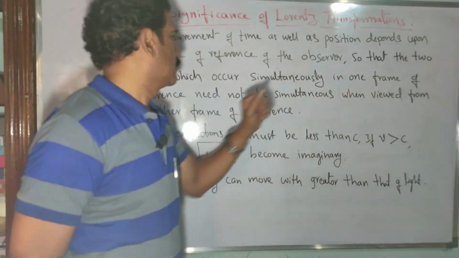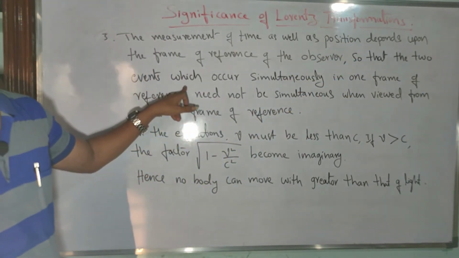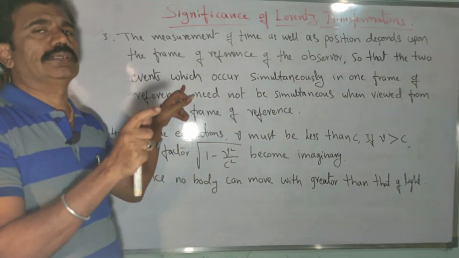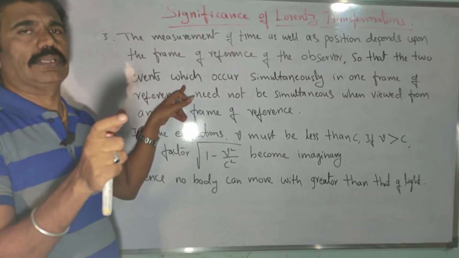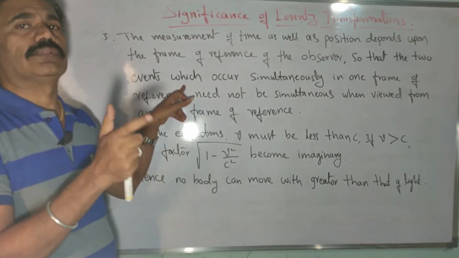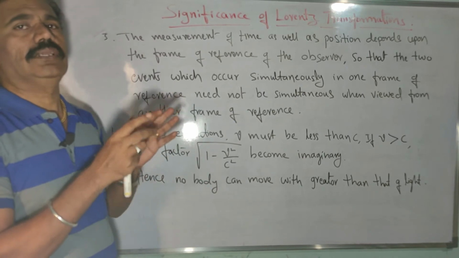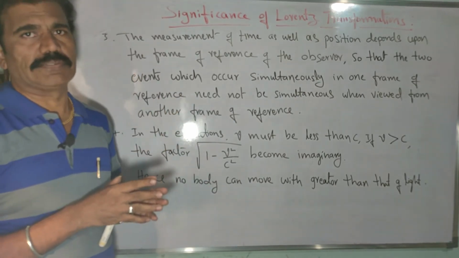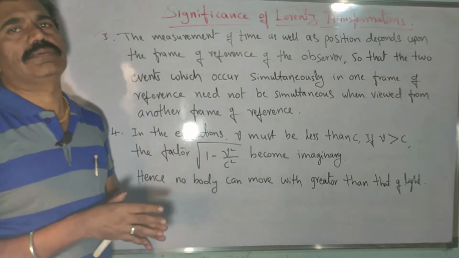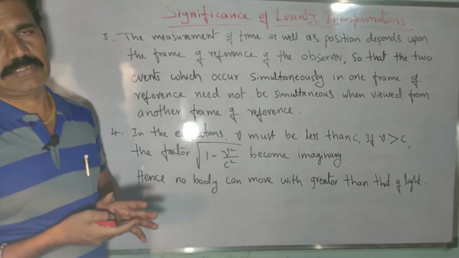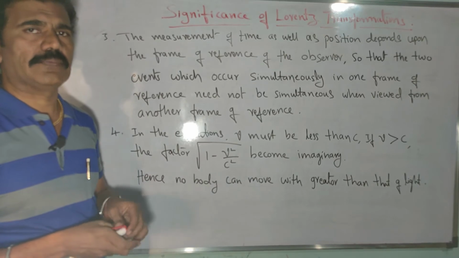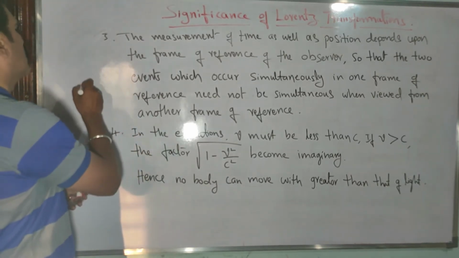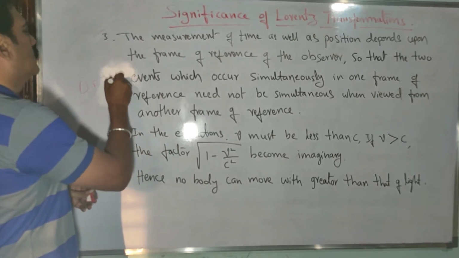Suppose there are two events measured with respect to S and S dash. The difference between the two events is actually called the time interval, measured simultaneously with respect to S and S dash. With respect to the Galilean transformation, of course you will get delta t equal to delta t dash.